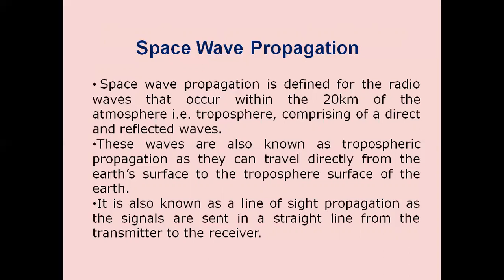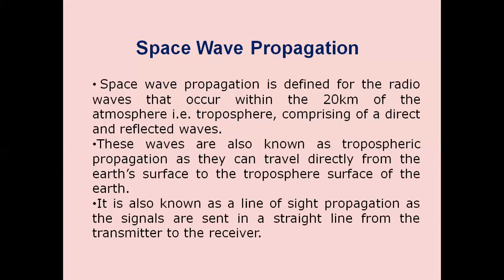Normally the towers are 100 meters tall, on top of hill areas. So we can transmit the signal within the troposphere, directly below the 20 kilometers atmospheric range, comprising of direct waves and reflected waves.